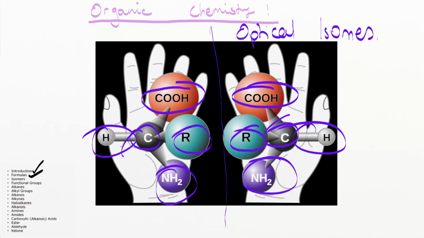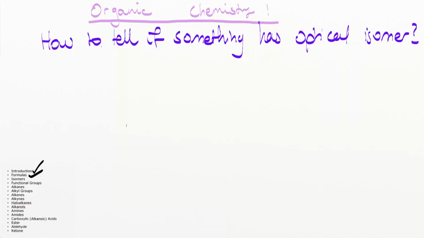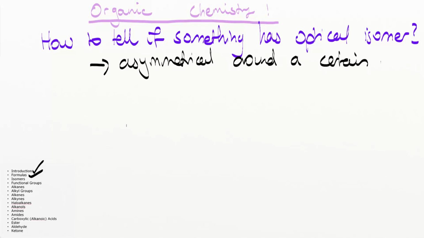Okay, very good. But the next question would be, how do we determine what is an optical isomer and what is not? How do we tell if something has an optical isomer or not? The way that we do it is we have to see whether or not this molecule is going to be asymmetrical around a certain point. If it's asymmetrical around a certain point, it will have an optical isomer.